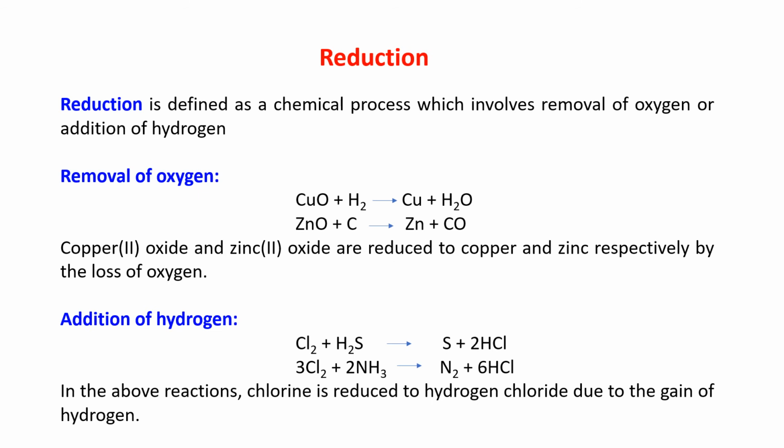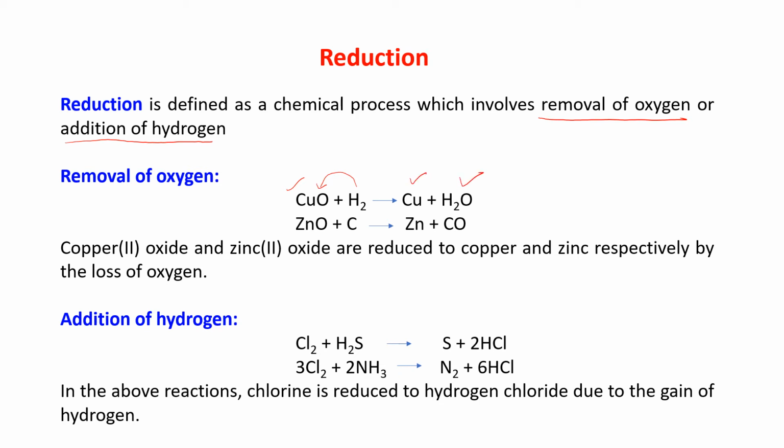Similarly, about reduction. Reduction is defined as the chemical process which involves removal of oxygen or addition of hydrogen, just the opposite of oxidation. Now, removal of oxygen: CuO plus H2. Hydrogen is reacting with O and it is giving you Cu plus H2O.